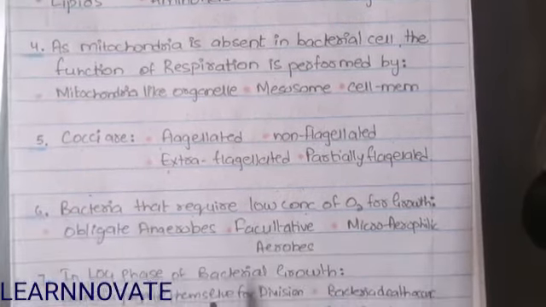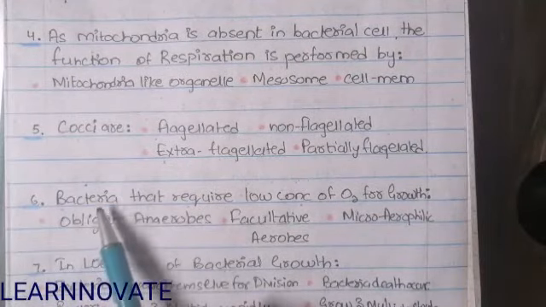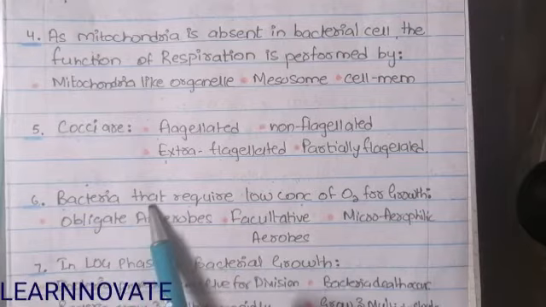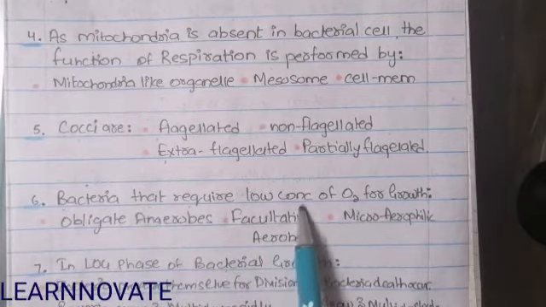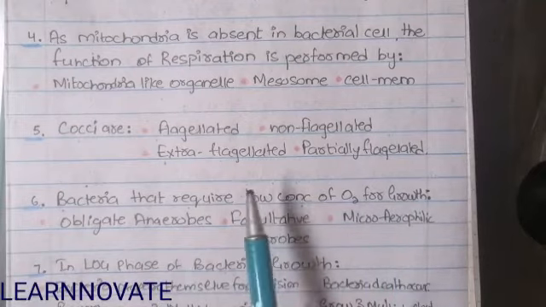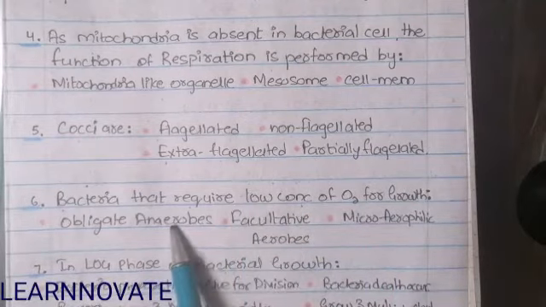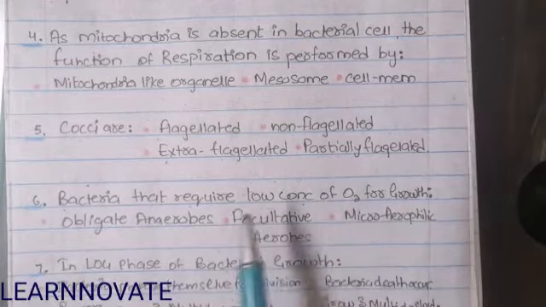Now, moving on to MCQ number 6. They are asking which bacteria require a low concentration of oxygen for growth. A. obligate anaerobes, B. facultative anaerobes, and C. microaerophilic.